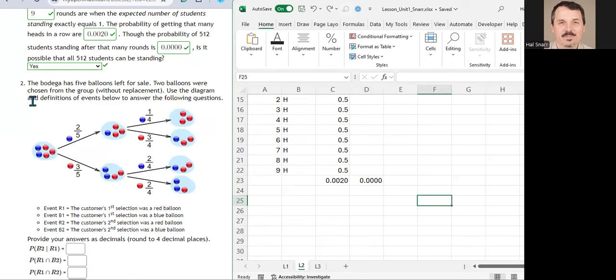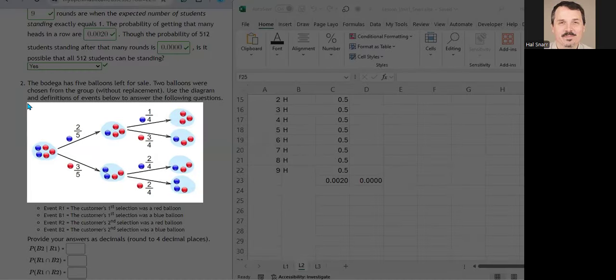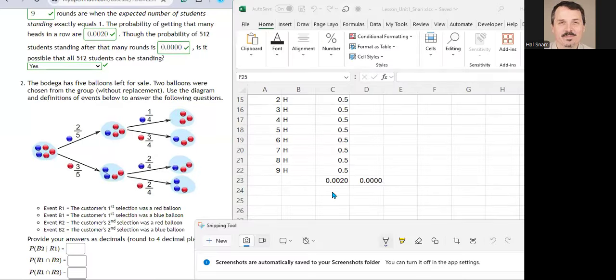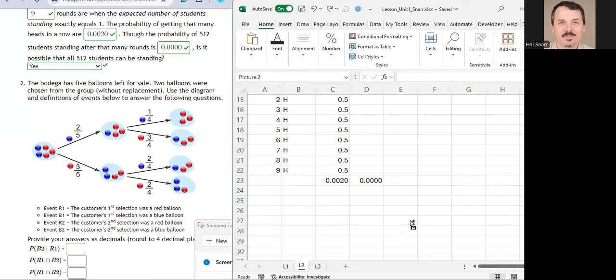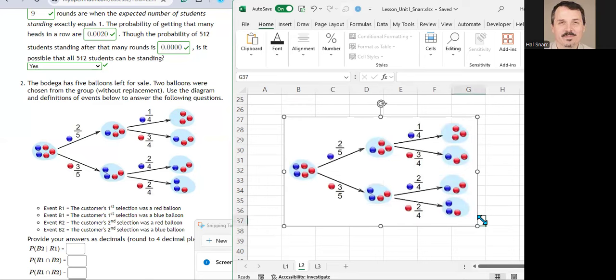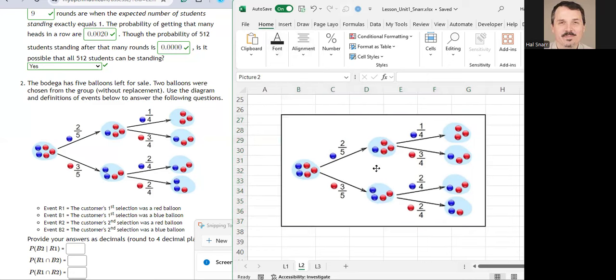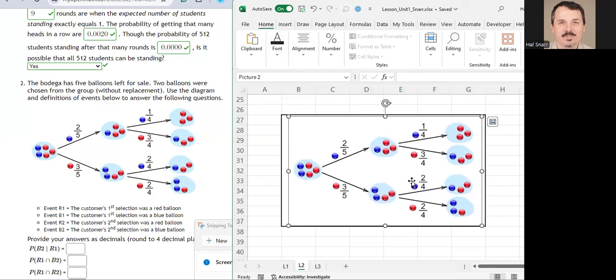So for the next question, we're going to take a screenshot of this tree. I'm going to paste it into my problem here. I'm going to highlight these cells and color them white. I'm going to put a box around it, and kind of center that.